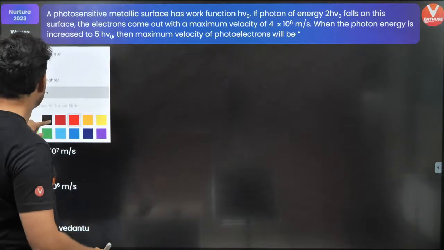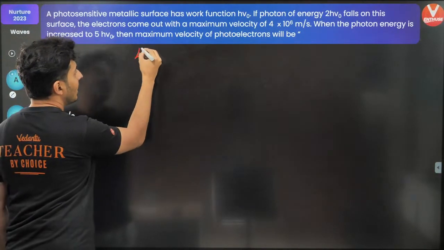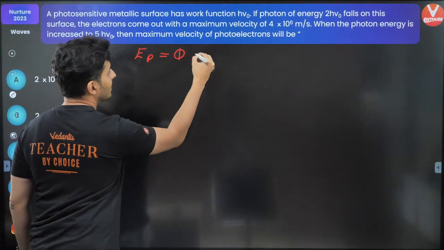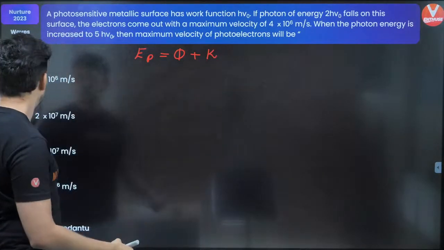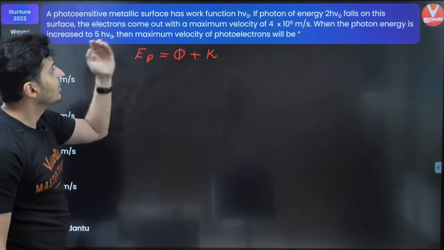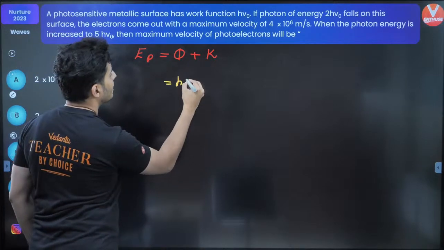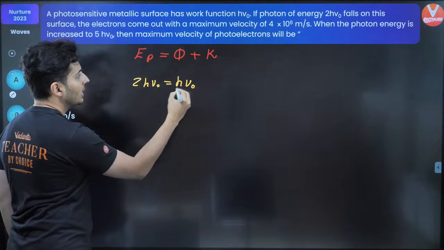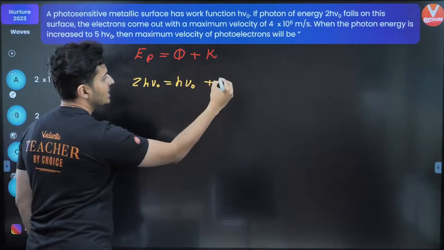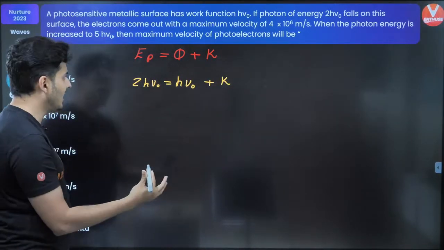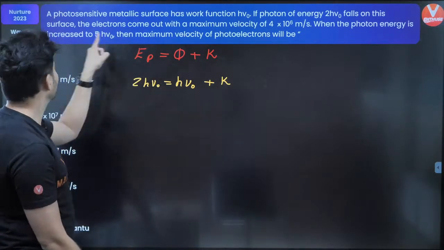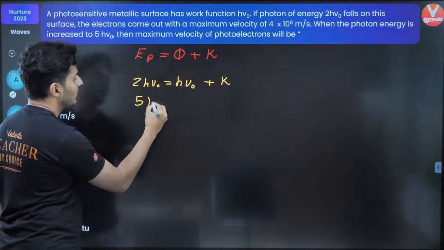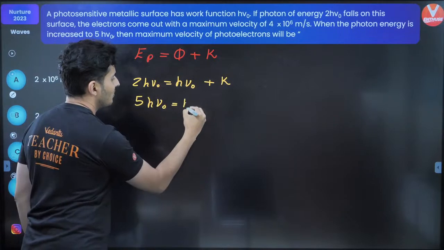Let's figure this out. See, the photoelectric equation is: energy of the photon is work function plus the kinetic energy. Let's start using it. First time, the work function is hν0, the energy of the photon is 2hν0, and the kinetic energy I'll just put as k. Next time, the photon's energy is 5hν0, and work function obviously is the same.